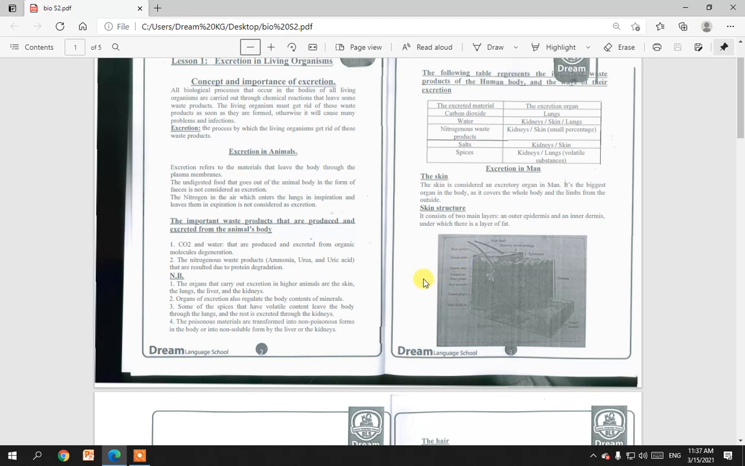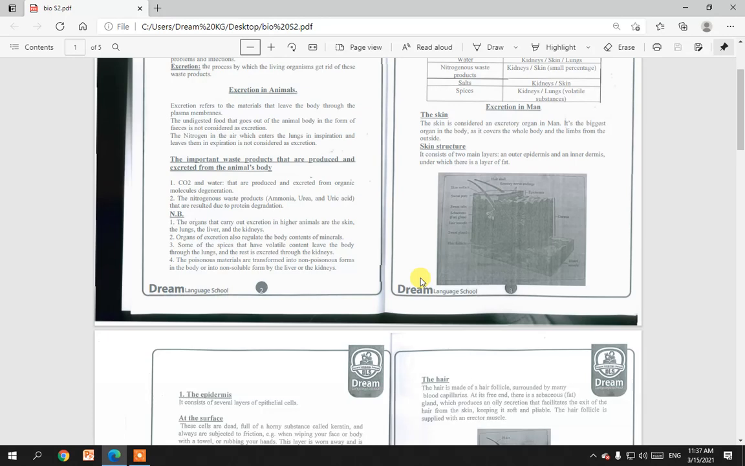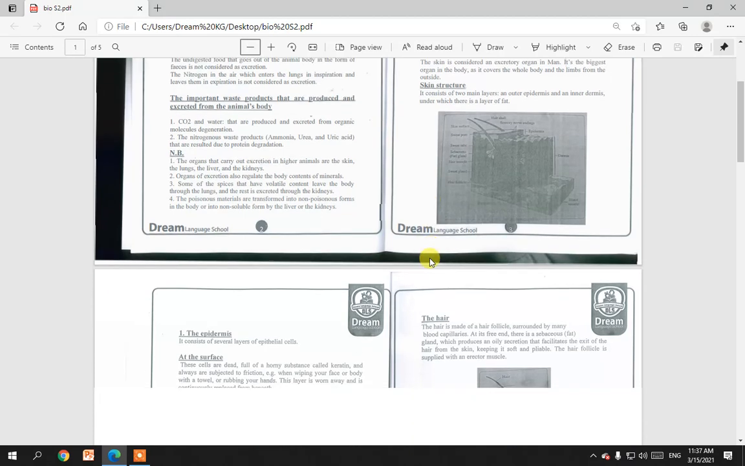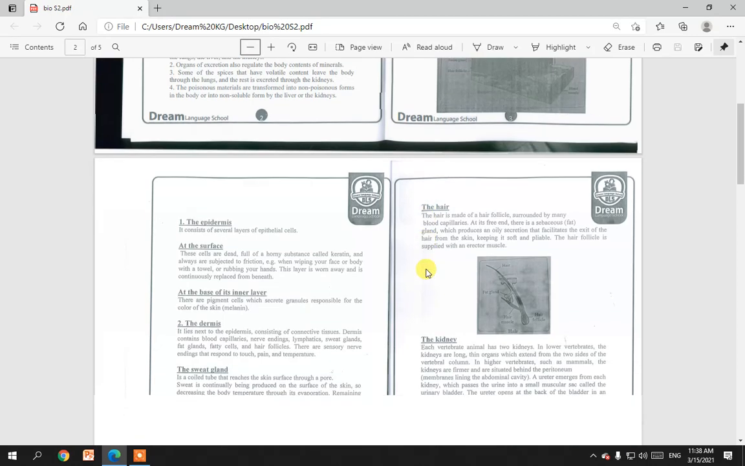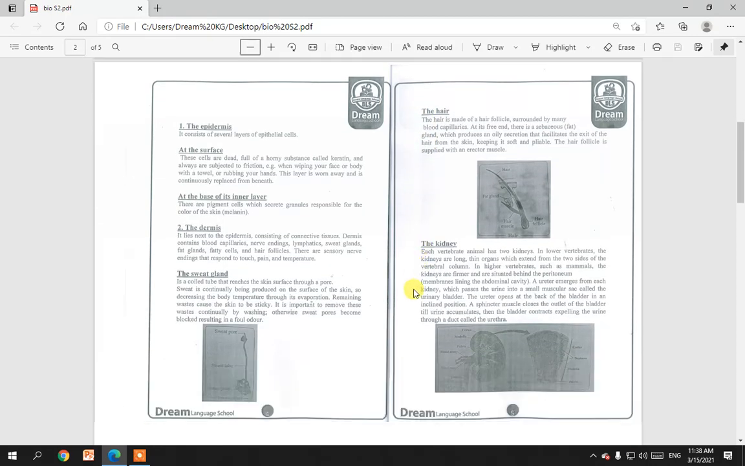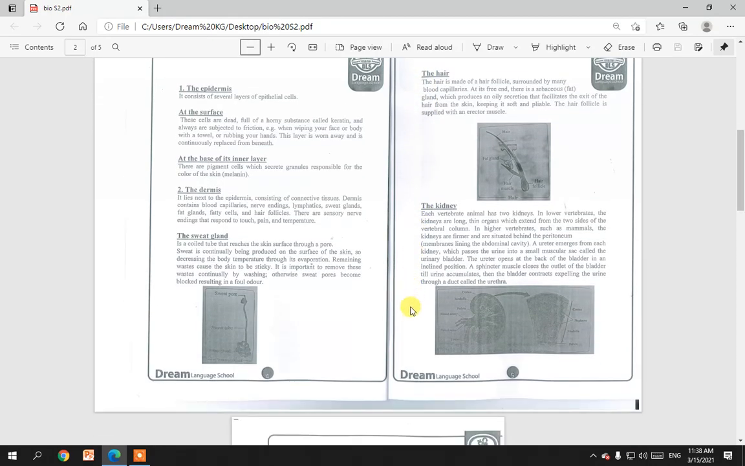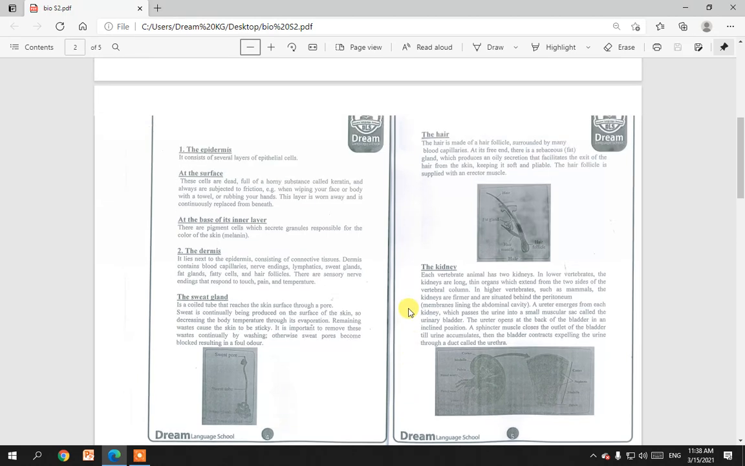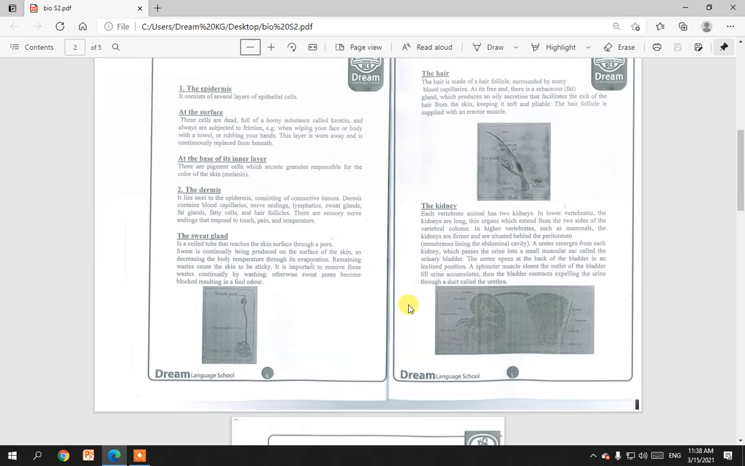First, we'll talk about the skin. The skin is the first excretory organ. It is the biggest organ in the body because it covers the whole body. What is the structure of the skin? The skin consists of two layers: the epidermis and the dermis.